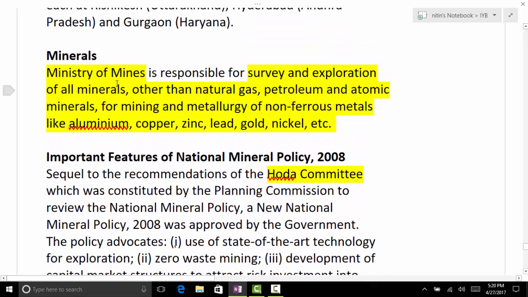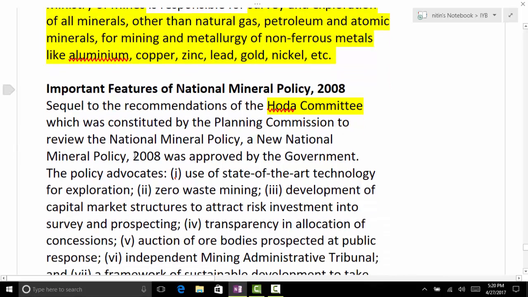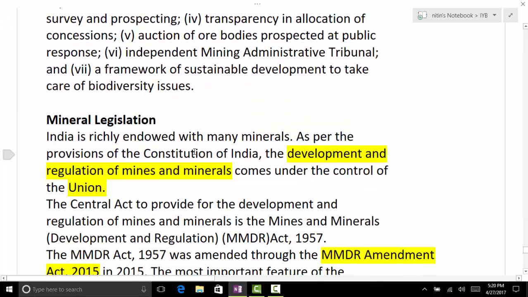Regarding minerals, we have the Ministry of Mines that does what? Survey and exploration of all minerals other than natural gas, petroleum and atomic minerals. We have this policy, National Mineral Policy 2008. Just remember the name of the policy and then come to the MMDR Act. What is the present legislation we have regarding minerals? The Mines and Minerals Development Regulation Act.